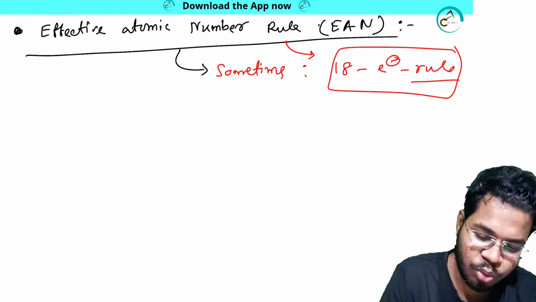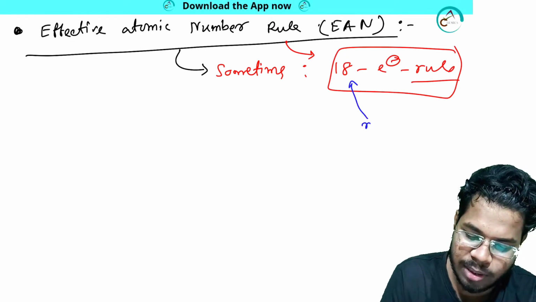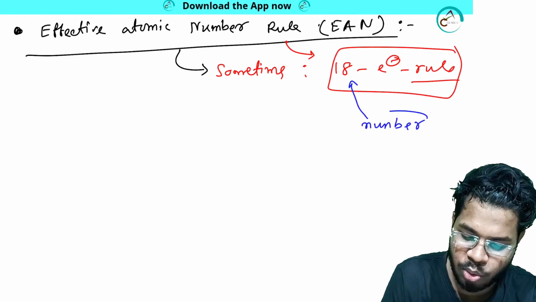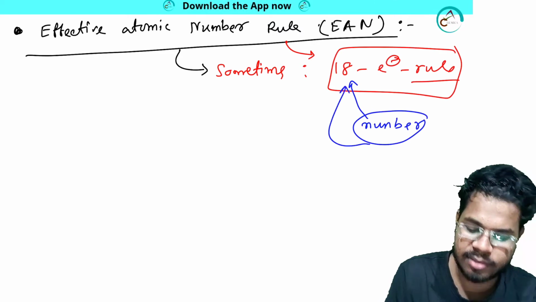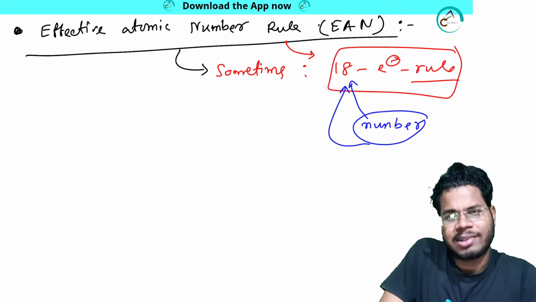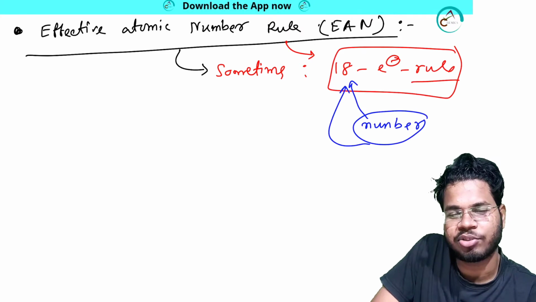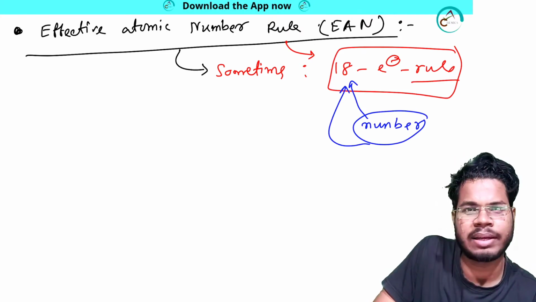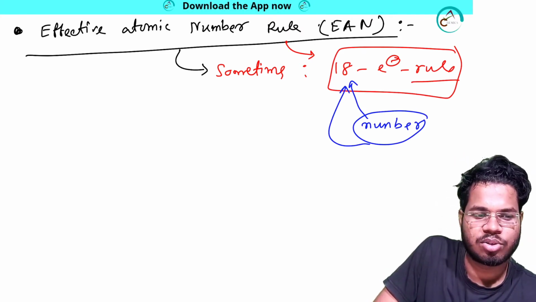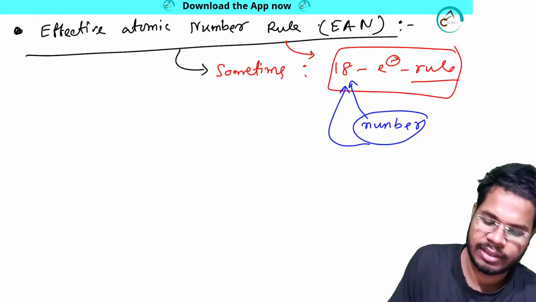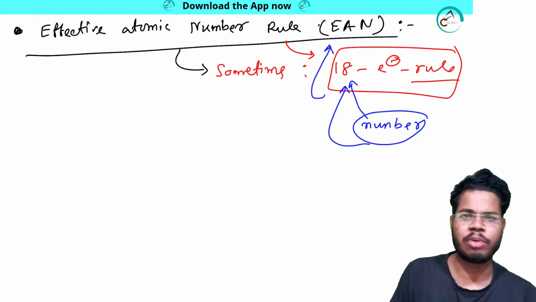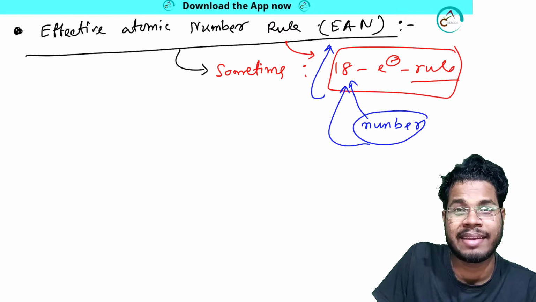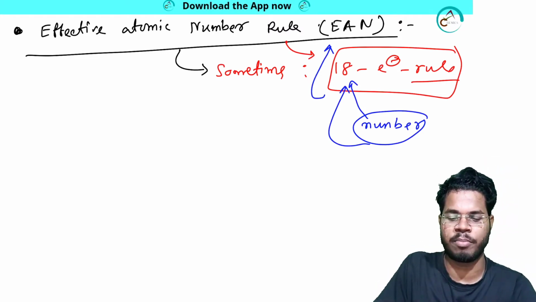So we are doing business here with numbers, and what is that number? The number is 18. So the 18 electron system is stable. Okay, so the 18 electron rule is coming from EAN. So you can ask, why 18 electrons, why 18? That I will make you understand from EAN.